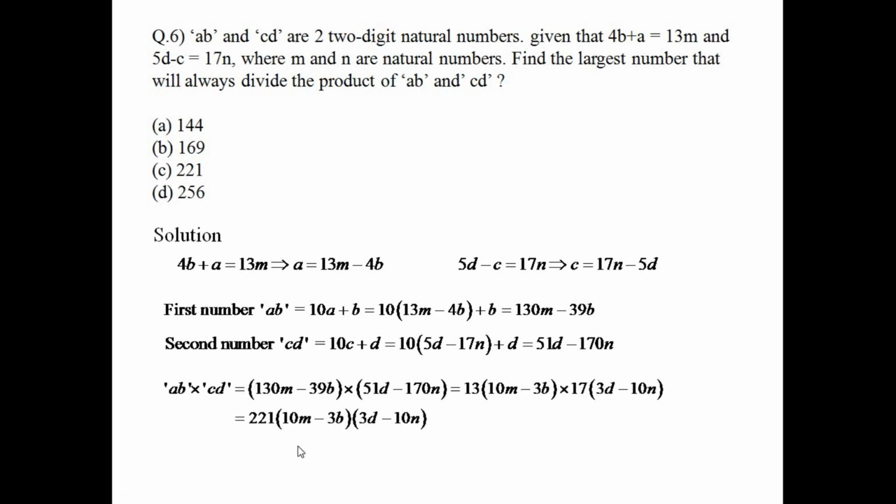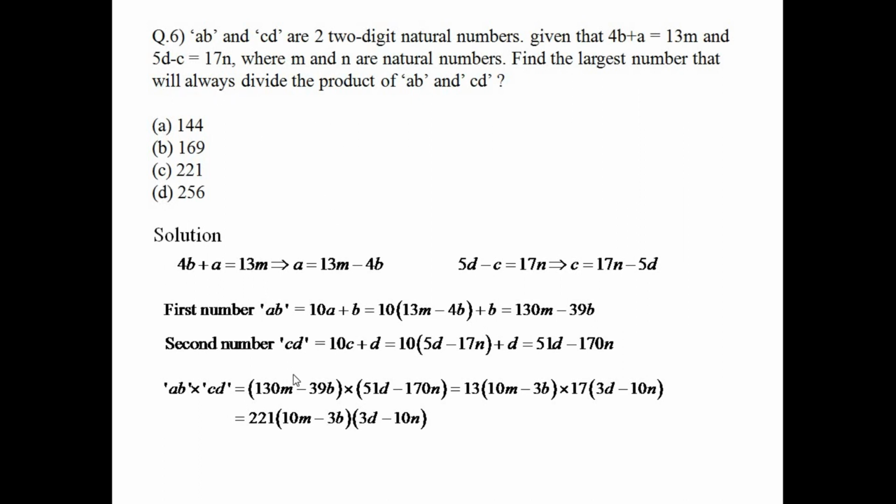Okay, and AB into CD, you can see here that 13 is common from the first term and 17 is common from the second term, so you get 221 into (10m minus 3b) into (3d minus 10n). Just note that in this question you have to find the largest number that always divides ABCD.